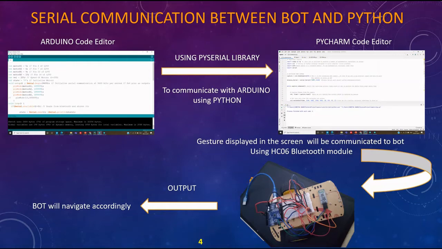PySerial is a library that supports serial communication over different devices. In our project for serial communication, we used the value 115200 as baud rate, and it is the rate at which information is transferred in a communication channel. Now, Shweta will elaborate the results we obtained.